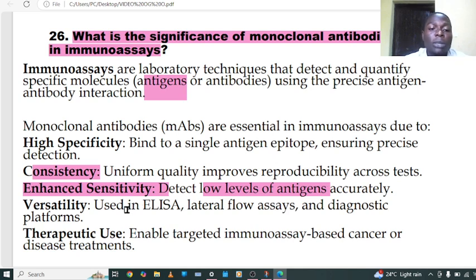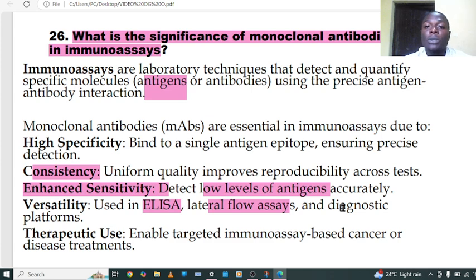Monoclonal antibody can also be used in ELISA, in lateral flow assays, and in diagnostic platforms like the CRP and ASO tests. Those tests detect a specific antigen or antibody, and when they make a complex, you can see visible agglutination or precipitation.